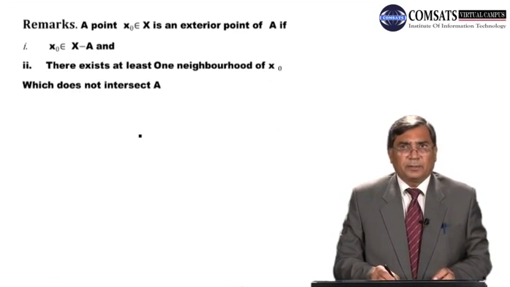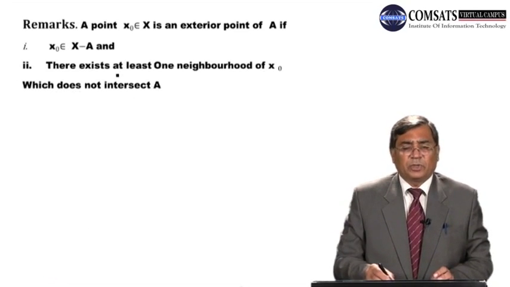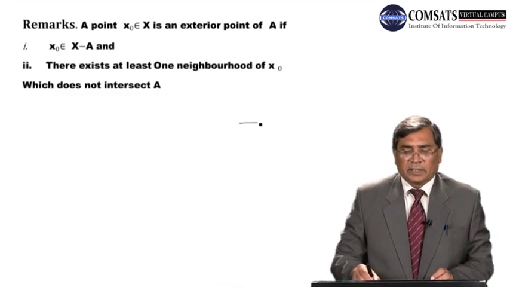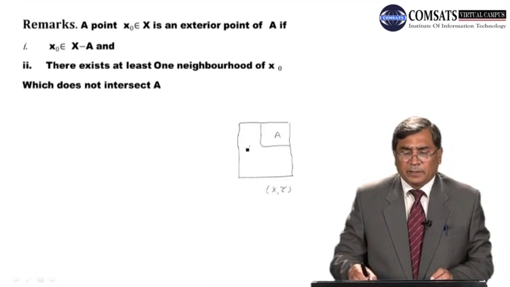Let's go to the remark. A point x naught belonging to X is an exterior point of A if x naught belongs to X minus A. So dear student, it is obvious. Let X be a topological space, this is a point, this is a set A, then this is X minus A.